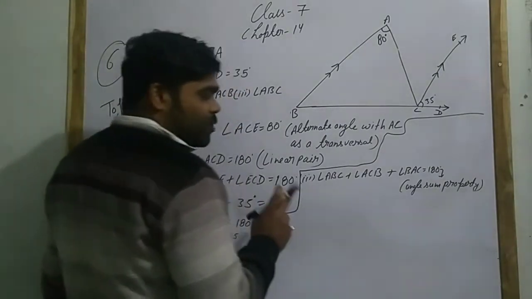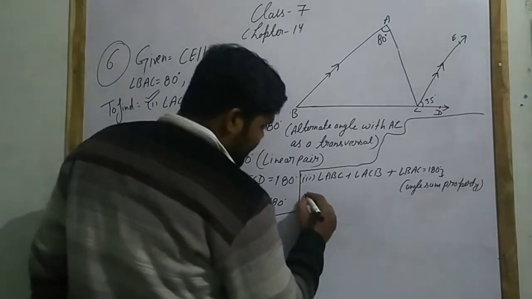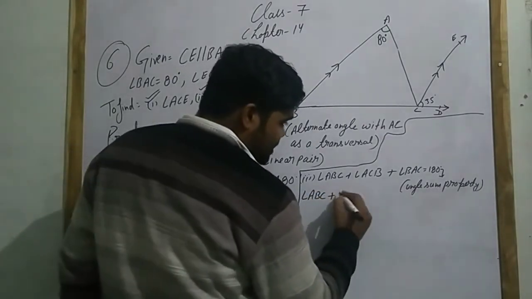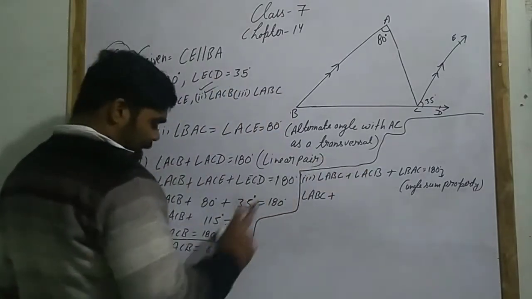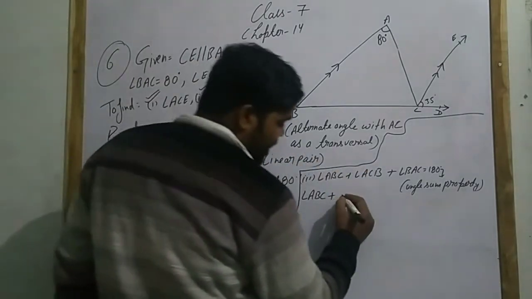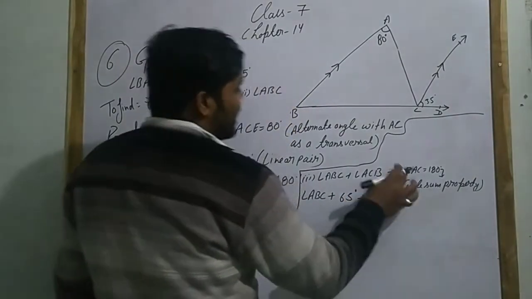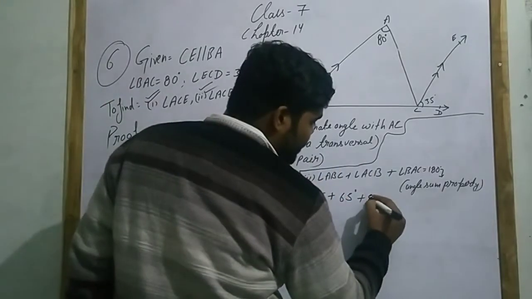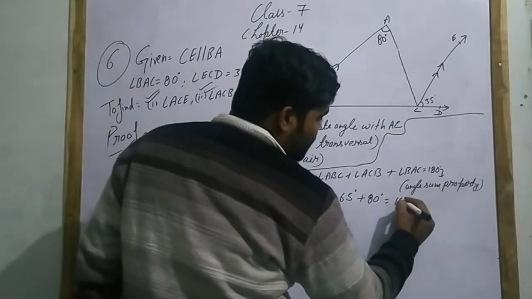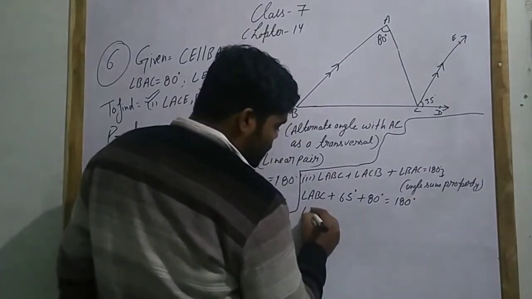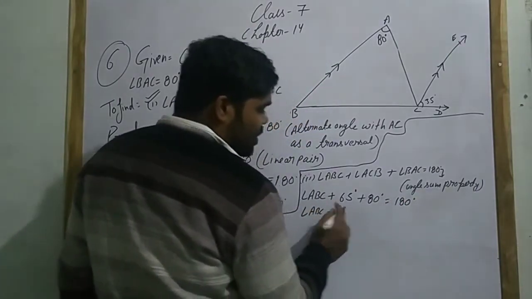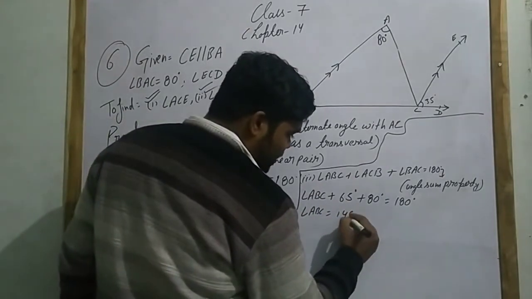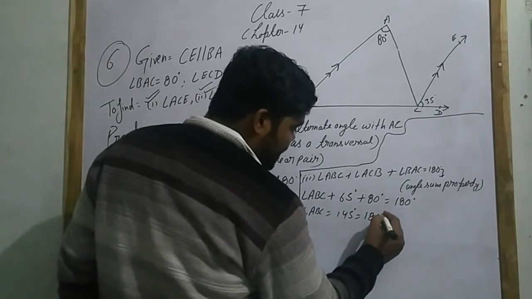Now, angle ACB we have found is 65 degrees, and angle BAC is given as 80 degrees. So angle ABC equals 65 plus 80, which is 145 degrees, equals 180 degrees.